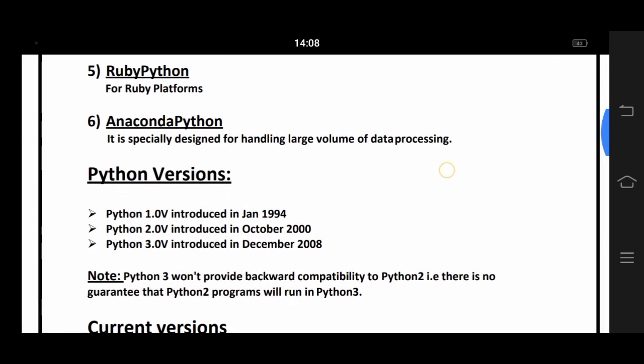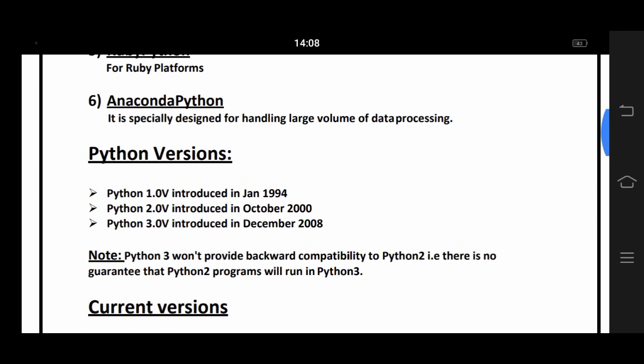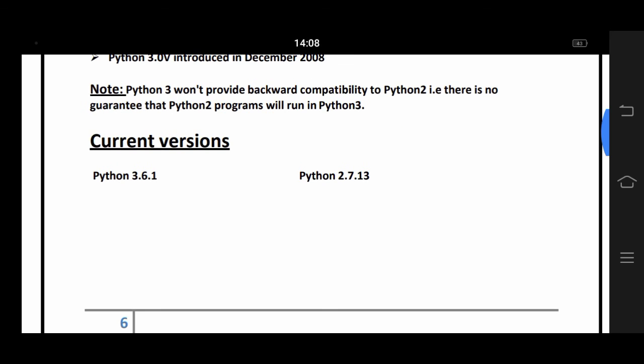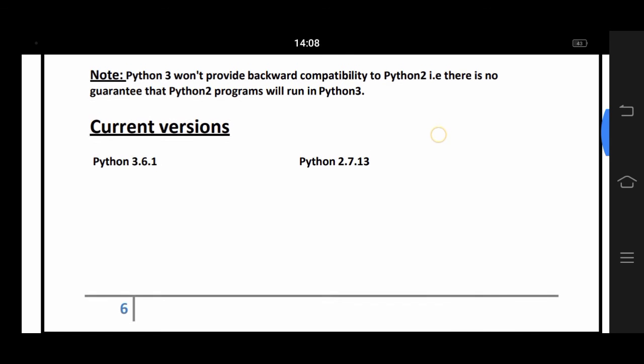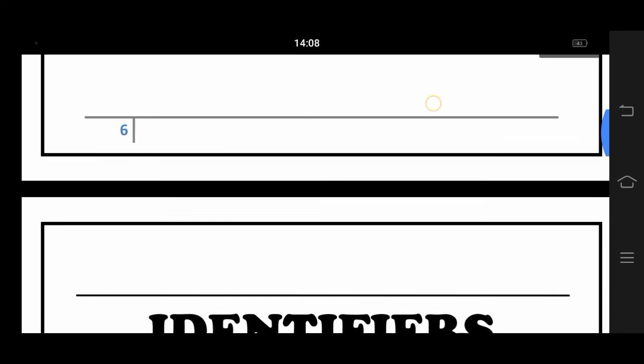Python versions. In 1994, Python 1.0 was introduced. In October 2000, Python 2.0 was introduced. In December 2008, Python 3.0 was introduced. Now the current versions are Python 3.6.1 and also Python 2.7.13.